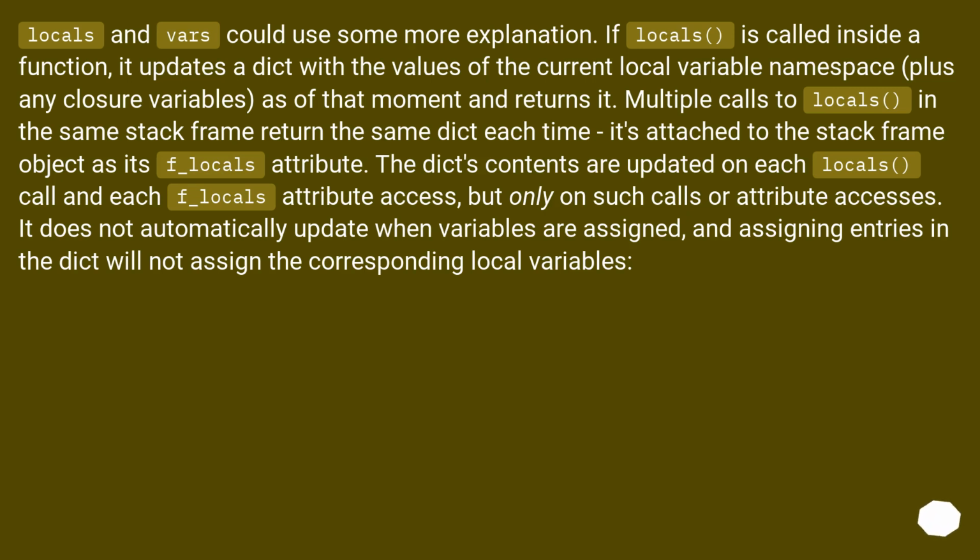The dict's contents are updated on each locals call and each f_locals attribute access, but only on such calls or attribute accesses. It does not automatically update when variables are assigned, and assigning entries in the dict will not assign the corresponding local variables.